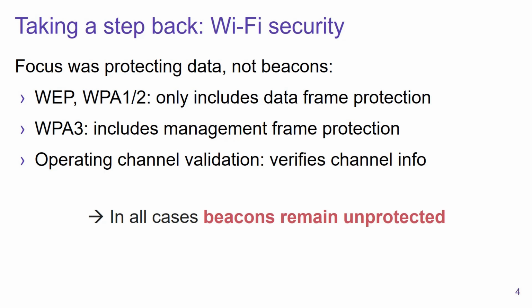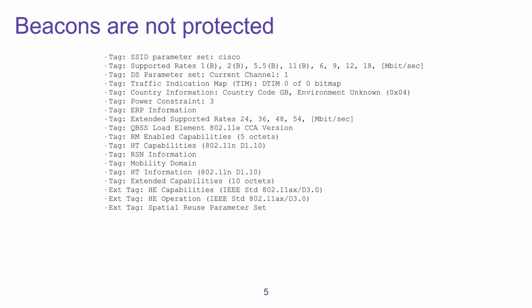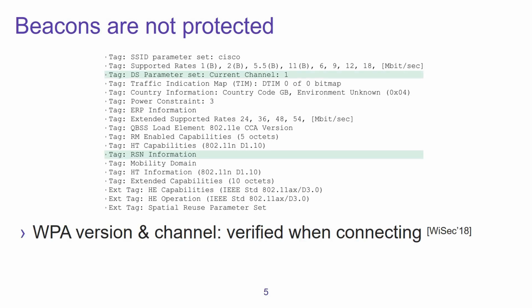And if we look at the contents inside a beacon, we see that there's a lot of information that a beacon contains, and a small amount of information is indirectly verified when you connect to the network.